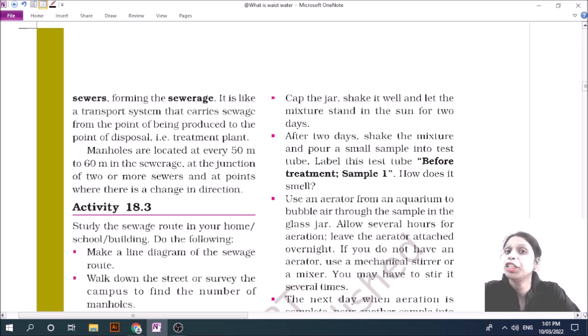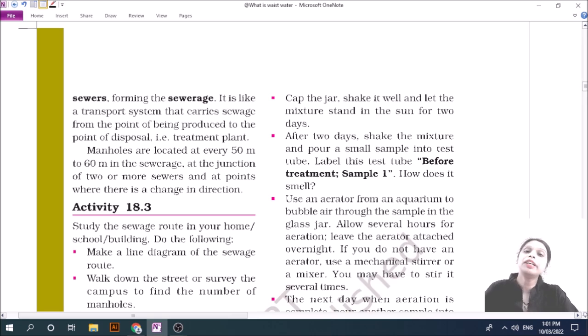What is a treatment plant? A treatment plant is a plant where water is treated. It means we get clean water from wastewater for reuse.